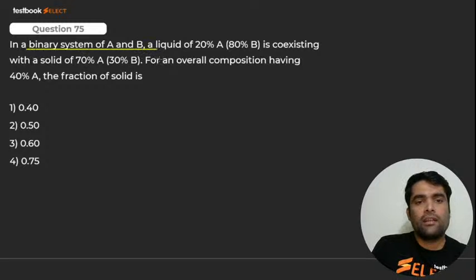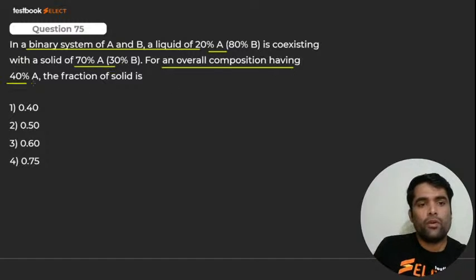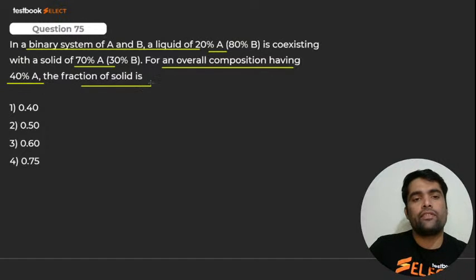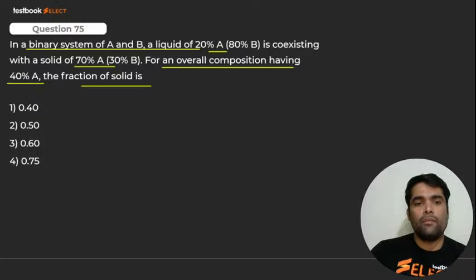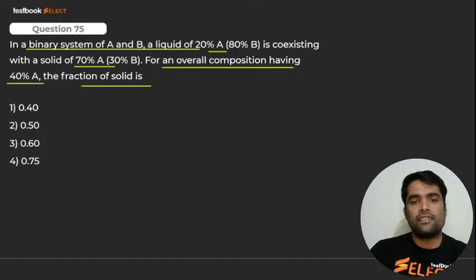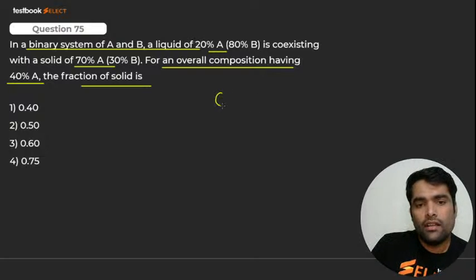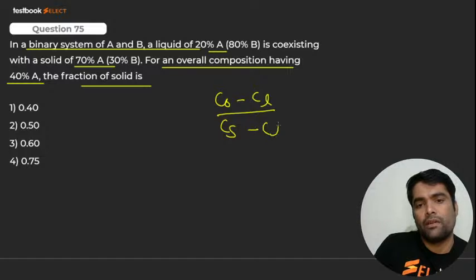A binary system A, B, a liquid of 20%, 80% coexisting with a solid of 70% A, for an overall composition having 40% A. The fraction of solid is asked. We did a similar question yesterday, I think. It is overall composition minus liquid composition, divided by solid composition minus liquid composition.